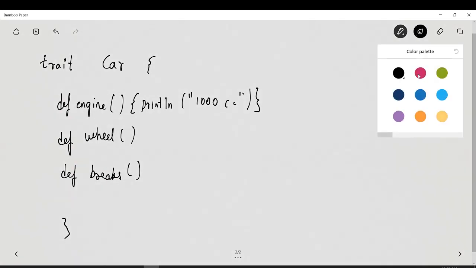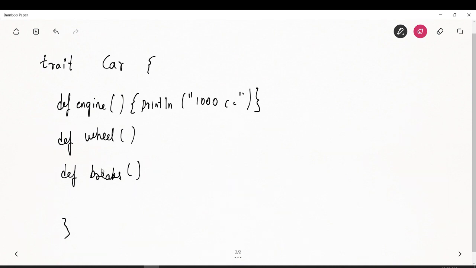So it is possible that the body is missing over here. But what is more important is when I define a class Mercedes that extends a car. So I am defining a Mercedes, which is a child class, which is extending a trait called a car.